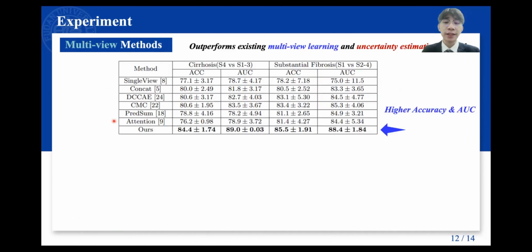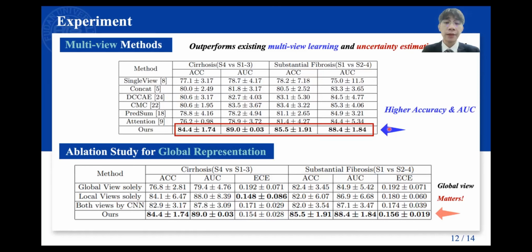Then we validated the multi-view modeling with local and global views. We first compared it with other multi-view learning methods. Our model achieved significant improvement in both identifying cirrhosis and substantial fibrosis. Then we performed the ablation study for the roles of local and global views.